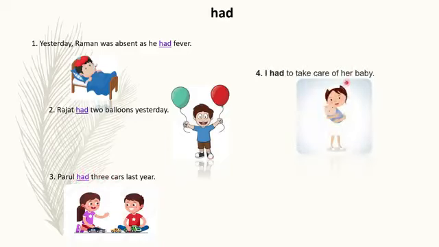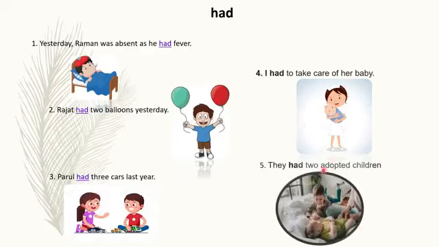I had to take care of her baby. They had 2 adopted children. Okay, had is also possession, but it is used for the past. It is a past form of have and has.